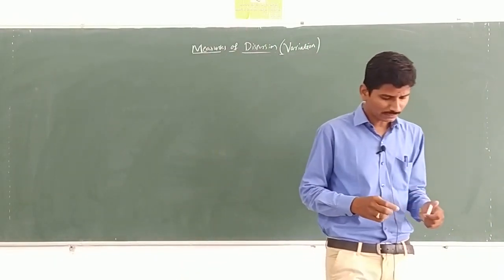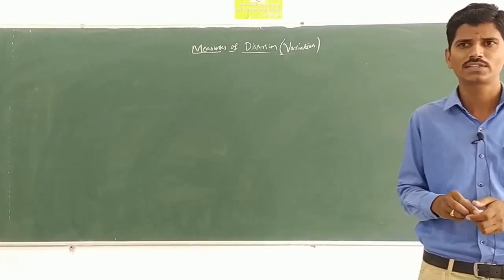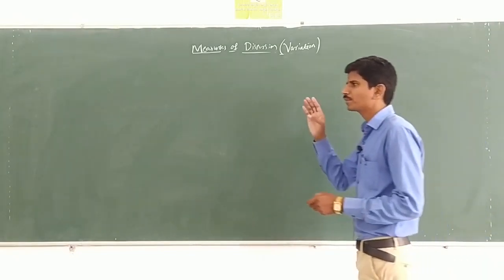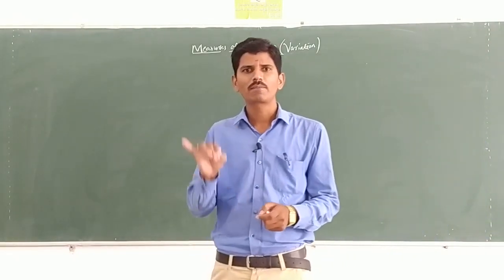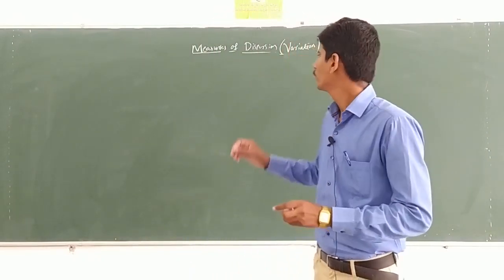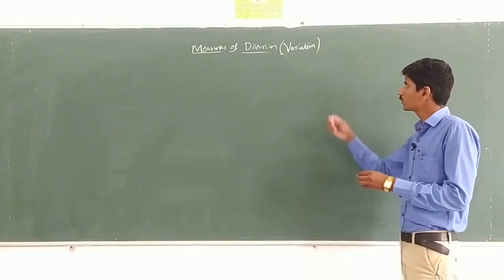We have already discussed measures of central tendency, which is also called averages. There are five averages: arithmetic mean, median, mode, geometric mean, and harmonic mean. Today we shall start measures of dispersion, which is also called variation.